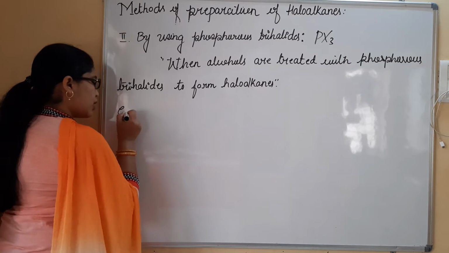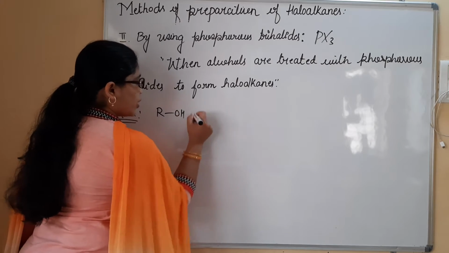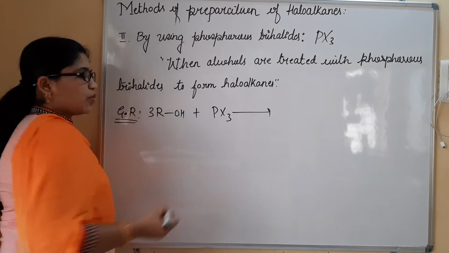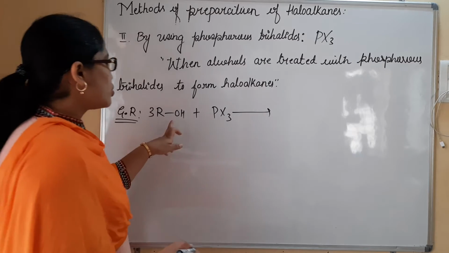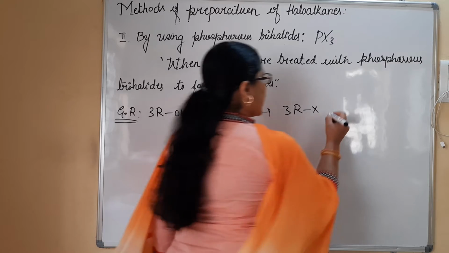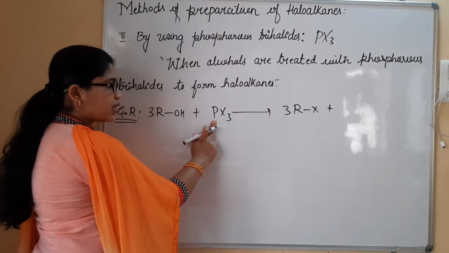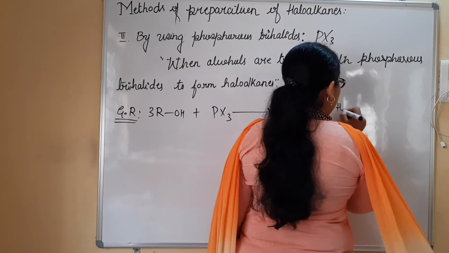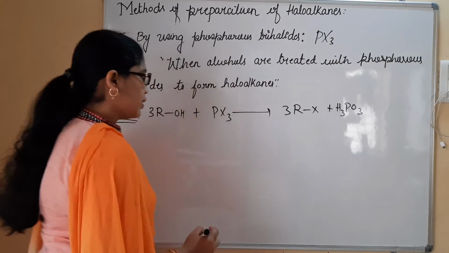Let me consider the general reaction. In the general reaction I have ROH plus PX3. Let me consider 3 moles of ROH in order to balance the halogen atoms as well as the phosphorus moiety. So I am going to obtain 3 moles of RX. What is left now? You can see 3 hydrogen atoms are left, 1 phosphorus is left, and 3 oxygen atoms are left. So I am going to obtain H3PO3. This is the side product along with the formation of haloalkanes.